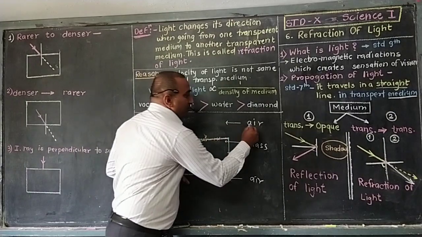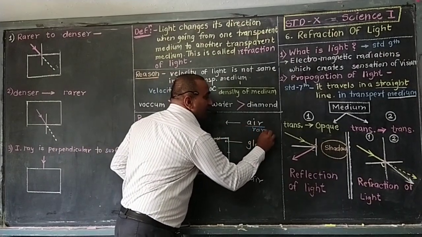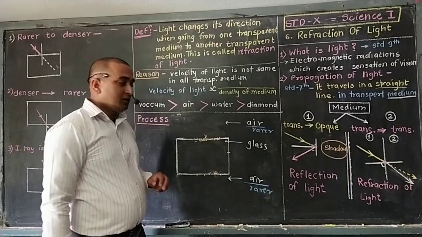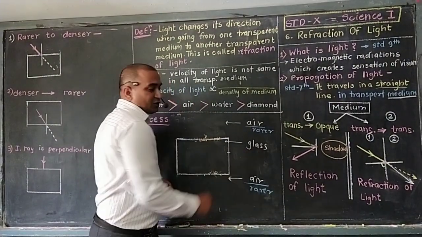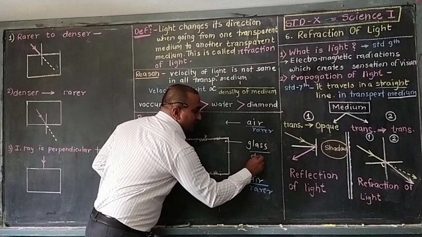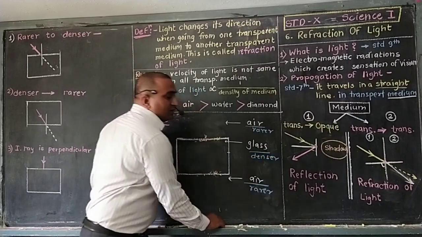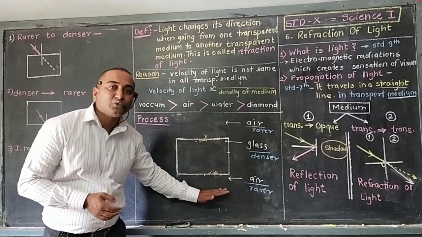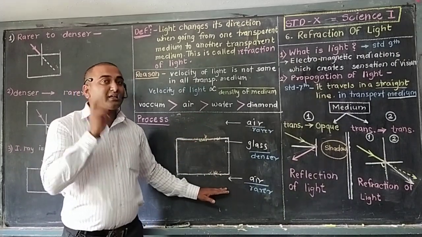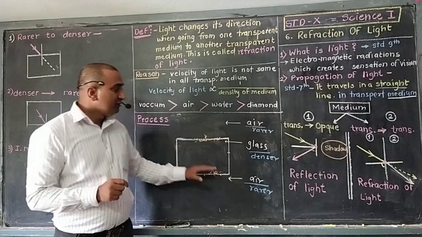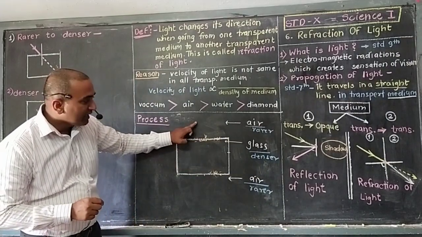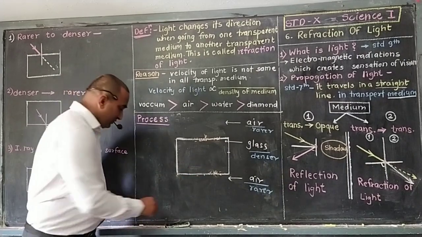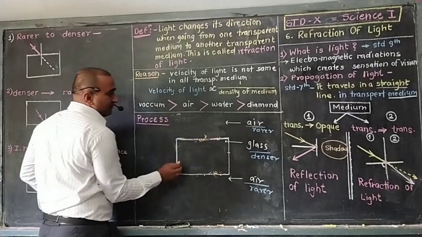Air is a rarer medium, so this is also a rarer medium. But what about glass? Glass is solid, and so it is a denser medium. Now light is traveling from air to glass and glass to air again. That means it changes its medium two times: first here, air to glass, and secondly here, glass to air. Now see what will happen.